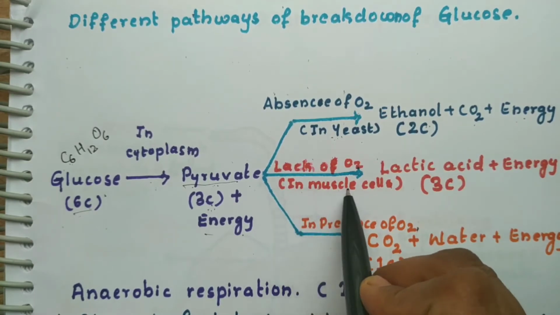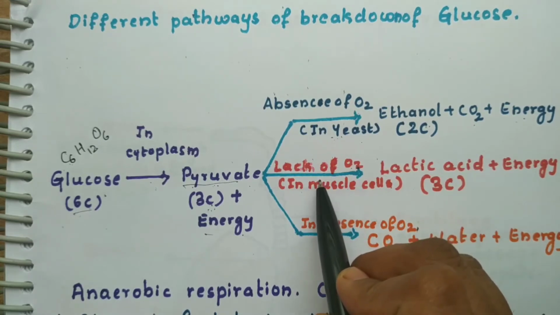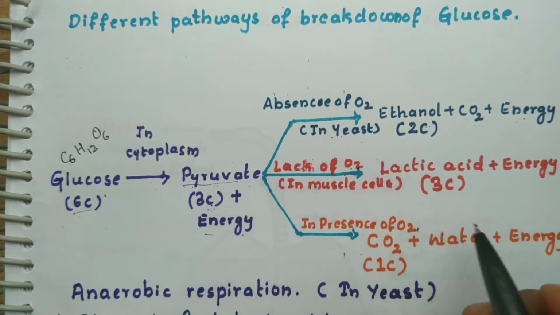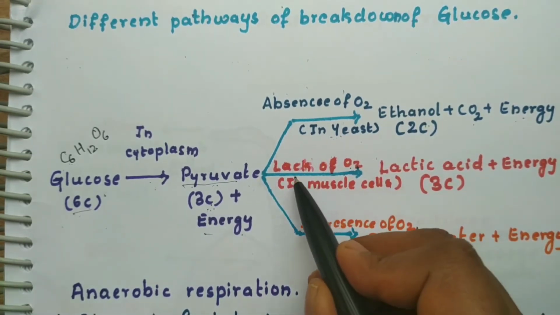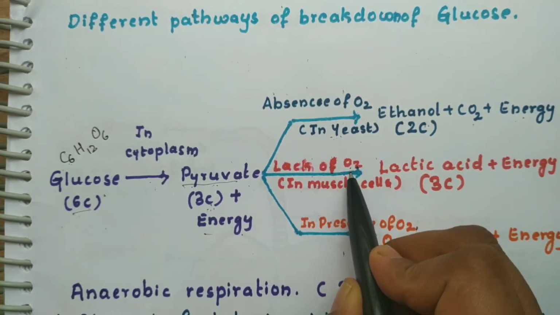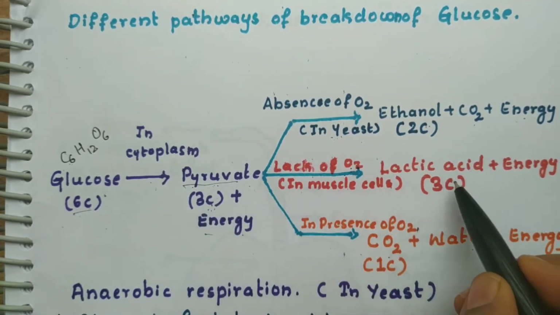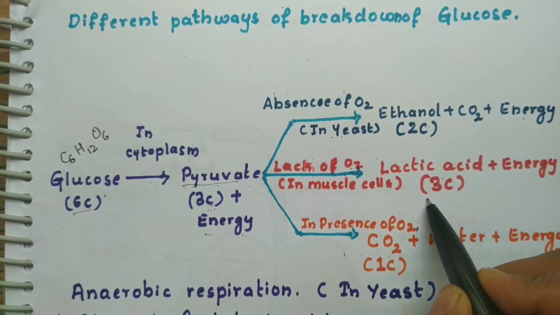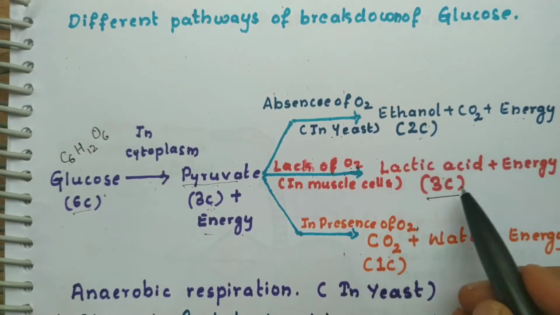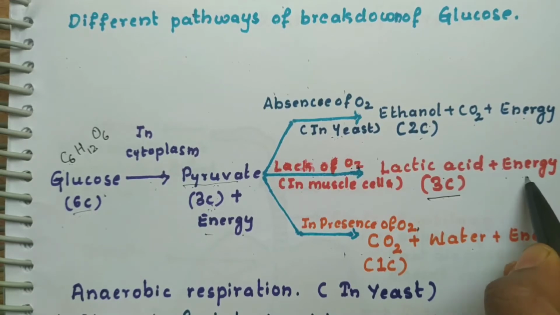In the muscle cell, whenever there is a lack of oxygen supply, the amount supplied to your muscle cells will not be enough to completely break it down into carbon dioxide and water. Oxygen is present, but not in abundant quantity. In that case, pyruvate gets converted into lactic acid, which is a 3-carbon molecule, whereas ethanol is a 2-carbon molecule. Some amount of energy is also released here.